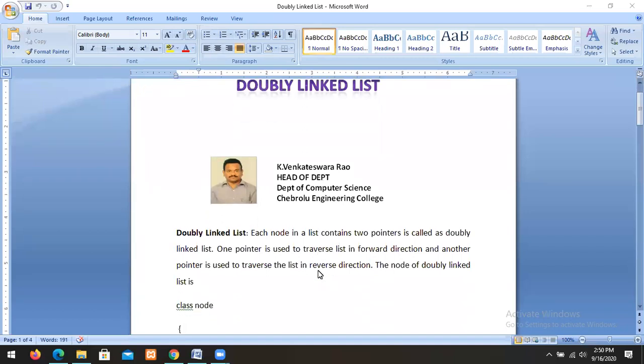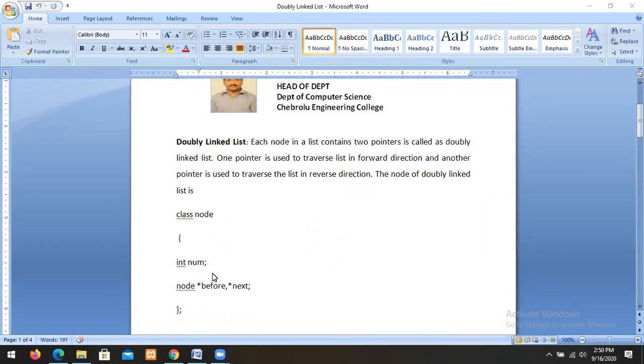Then what is the node declaration of a double linked list? This is the node declaration: class node, with a number and node pointers before and next. These are the pointers required for a double linked list. We use one data member and these pointers.